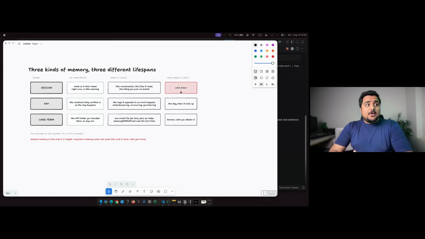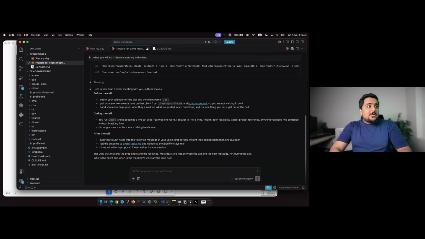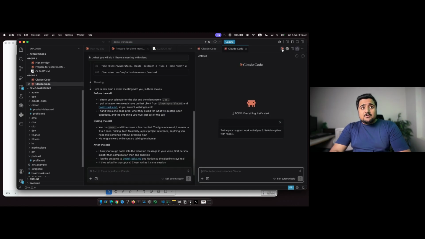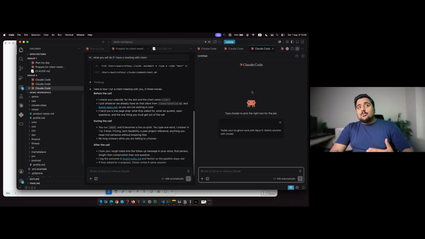How can we clear it as well? Start doing some messages, and once a task is done, we just type slash clear and it is all clear. Mainly, I usually just close that session and open a new tab. Like if I go here, for example, this session ends, I open a new one here, just like that. If this ends, I open a new one. After doing this task, I open a new one.